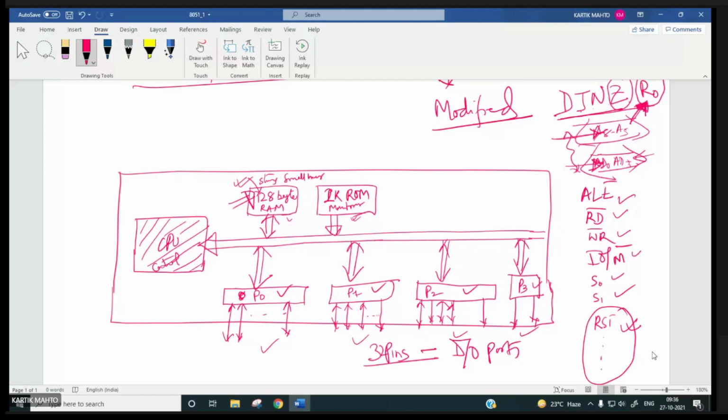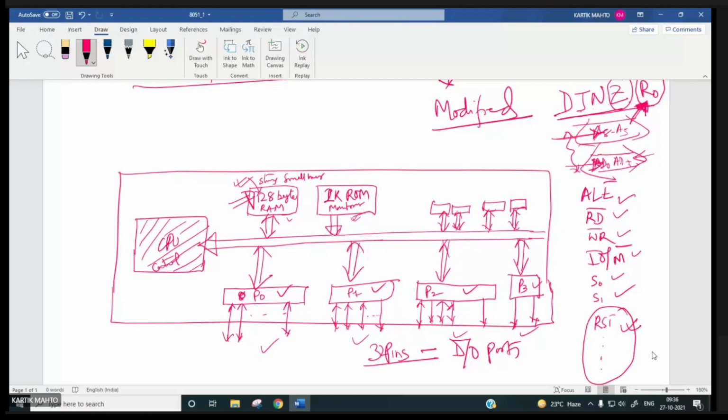Next, for timers, right? Two 16-bit timers you can add by simply adding these types of registers. Two 16-bit timers are there, T0, T1.